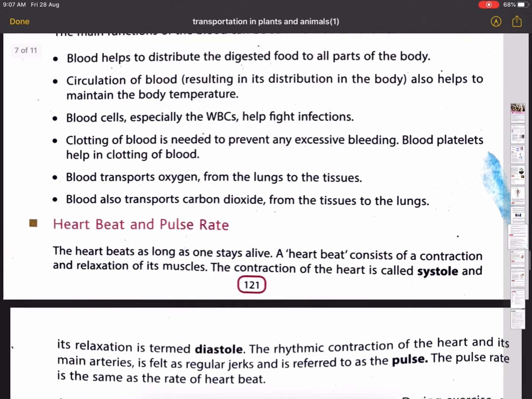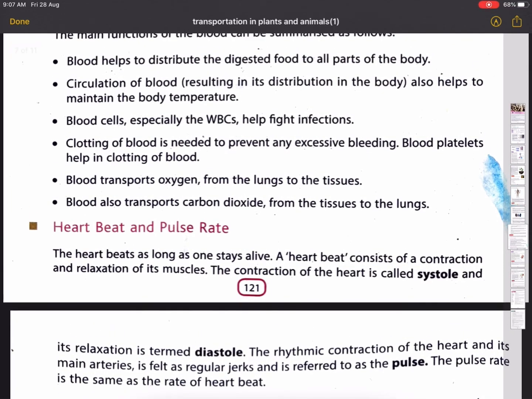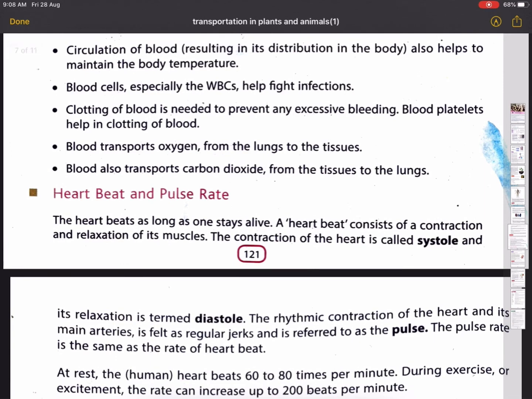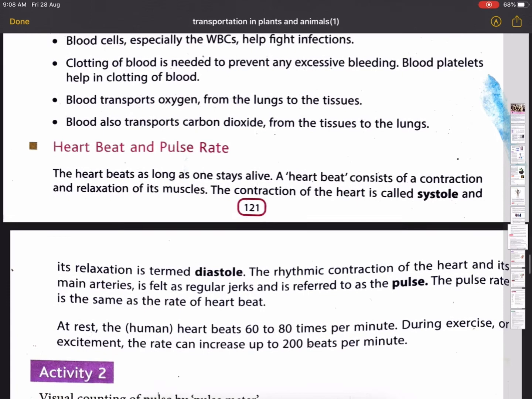Next, blood cells, especially the WBCs, help fight infections. Clotting of blood is needed to prevent any excessive bleeding. Blood platelets help in clotting of blood. Blood transports oxygen from the lungs to the tissues. Blood also transports carbon dioxide from the tissues to the lungs.